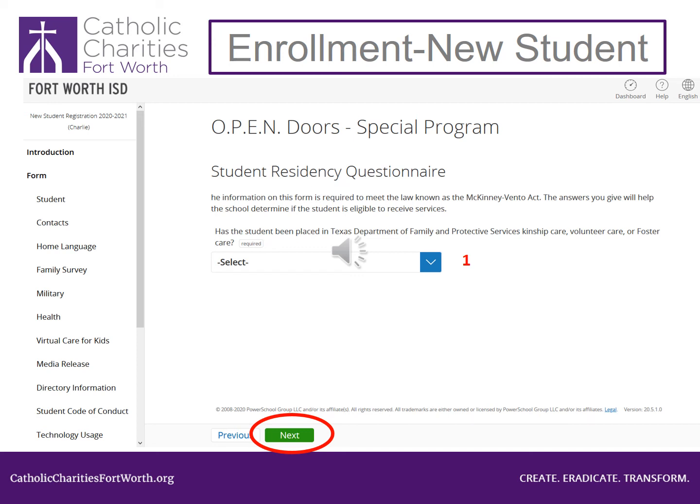The second question will ask, is the temporary living arrangement due to any of the following: loss of housing, economic hardship, domestic violence, unhealthy living conditions, parent or legal guardian deployed, parent or legal guardian incarcerated, other emergency circumstances. After your selection, click the green button at the bottom of the page.